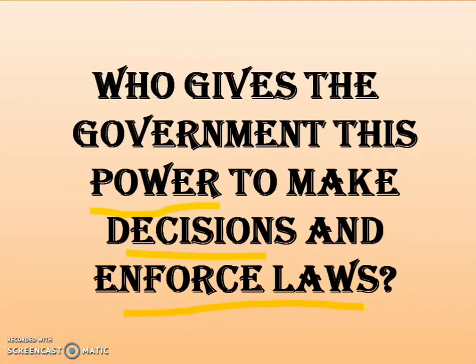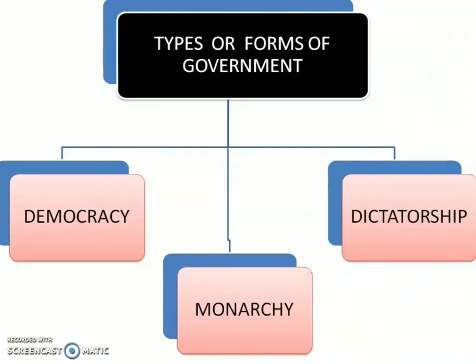Now we are going to see the types or forms of government, according to which the people decide who will be the government, or by whom decisions are made. So basically there are three types of government. One is democracy, another one is monarchy, and the third one is dictatorship.